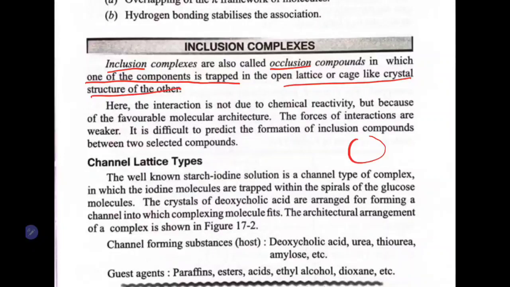So, one will be there like this, and inside it, assume we have a molecule like this, half the molecule will be inside, half the molecule will be outside. It may be half, it may be part, it may be anything. That is the reason we call it occlusion complex. One of the components, it may be half or the full molecule, will be entrapped in the other molecule, and that we call inclusion complex.